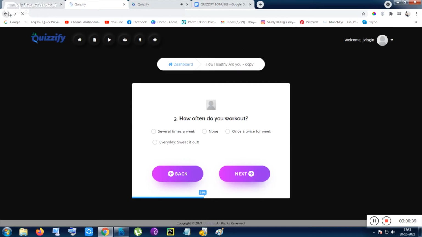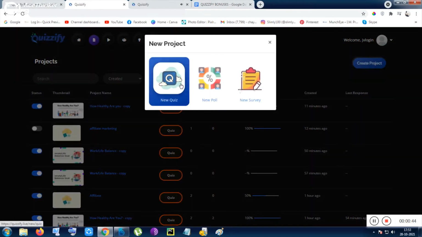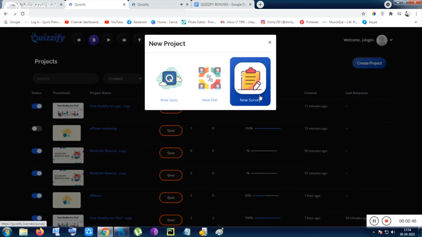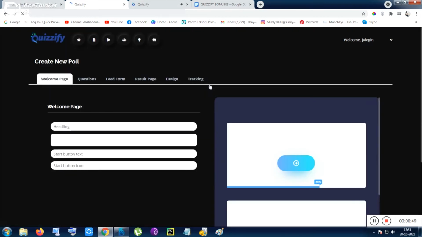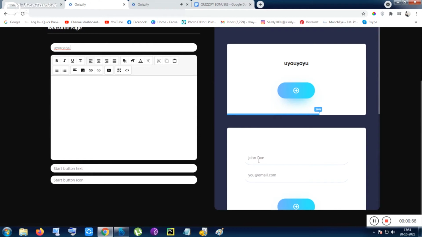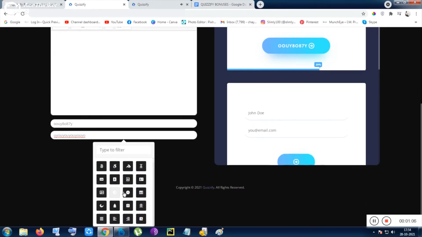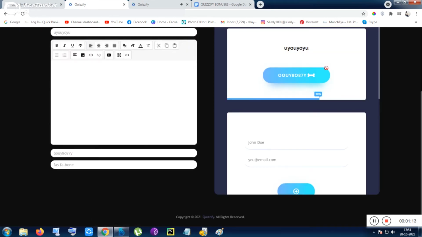Let me take you back and show you how you can create a project. You can click on create project, then choose quiz, new poll, or new survey. Let me start with a new poll. You need to create the heading. Inside the heading I am putting some random stuff, and inside the sub button text and the start button icon I want to put some random text. I have chosen my type of filter, but it is not taking. I am not sure. So it has taken the start button filter.